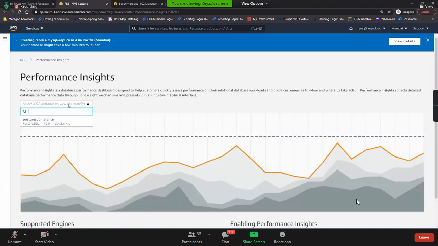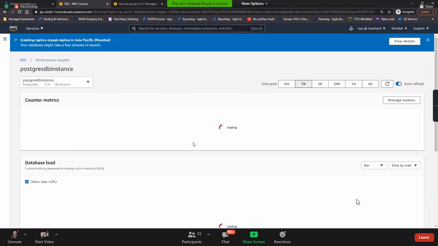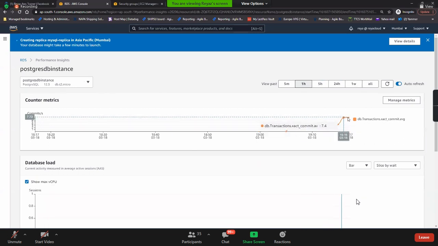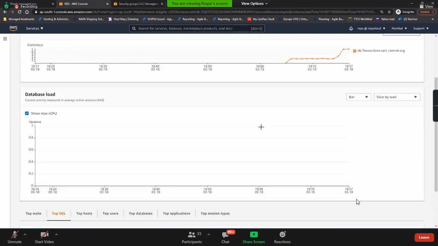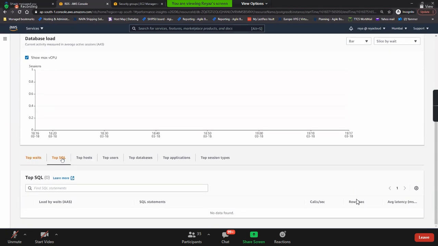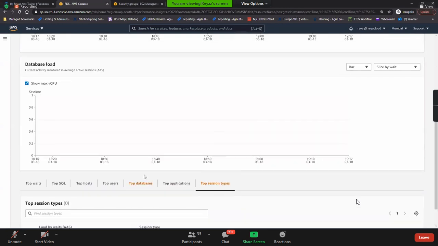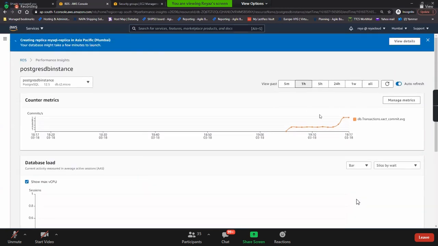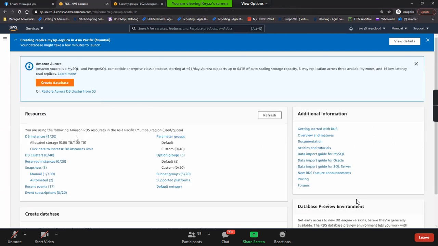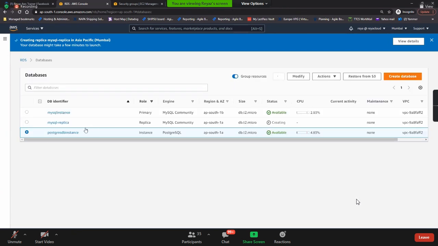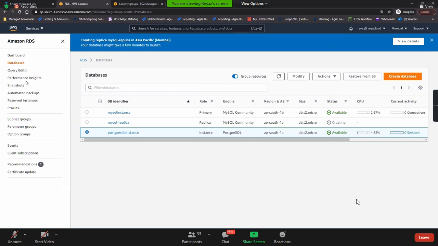And performance insights, if you select this, you can see how many commits there are, and top waits, top SQL queries, top hosts that are connected to this database, top users that are accessing it, right? What are the top databases that are using waits inside that database engine, top applications, top sessions, everything you can see. This will be really useful if you want to monitor the database, you can check it from the performance insights.